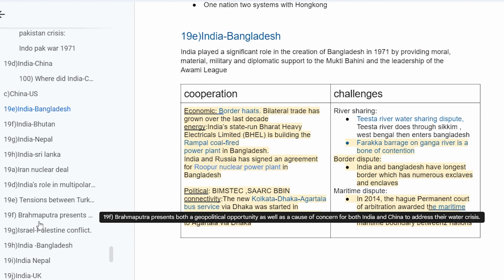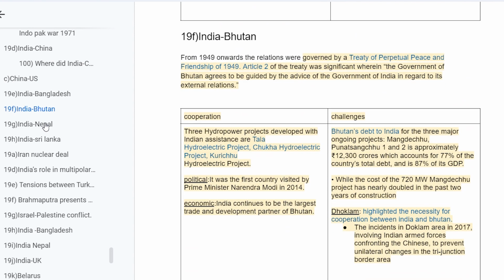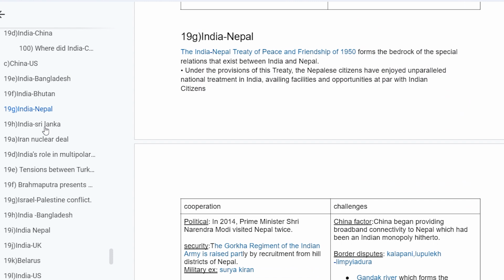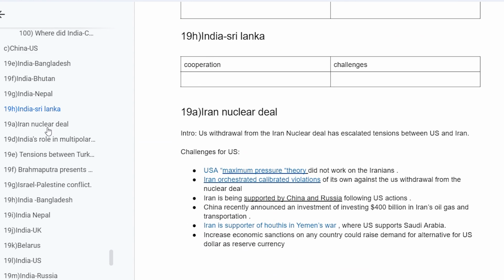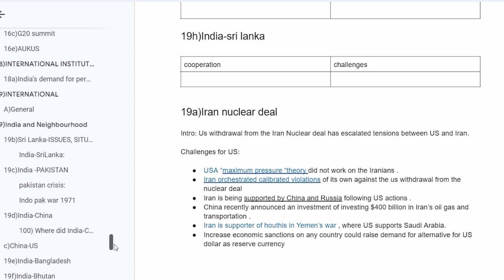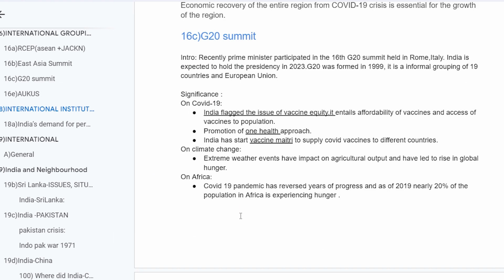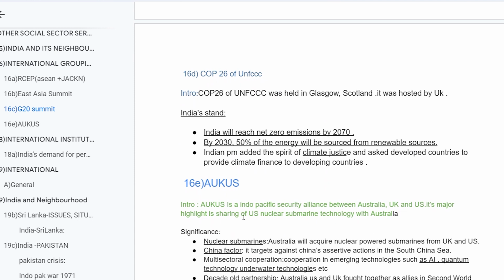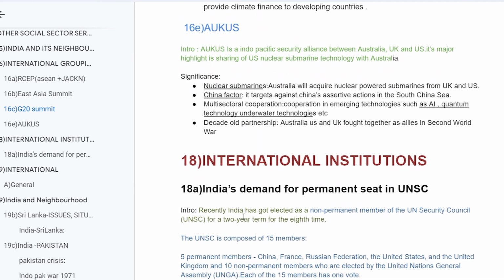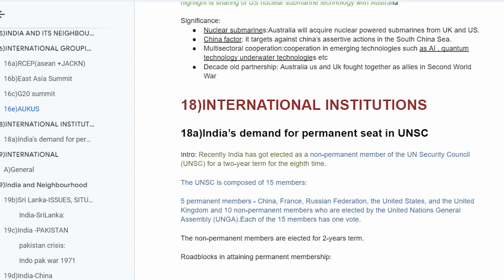When you're studying Africa, you can see Africa as a whole and just identify relations with the countries that are in the news recently with which India has certain ties. Then if there are any new international groupings or institutions, for example Quad was formed or the G20 summit was held in India, this becomes important. What is the outcome of such summits? You should know all this, make your own notes for that and keep it ready. Try to include diagrams in each of this. So this is it for international relations.